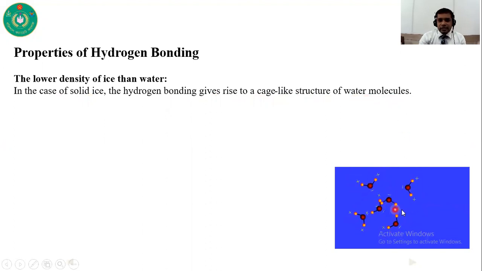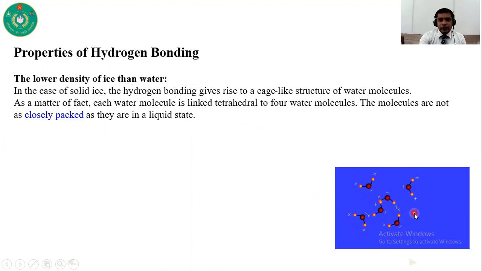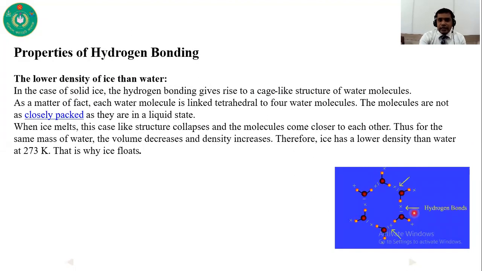You can see in this picture the cage-like structure, formed due to hydrogen bonding. Each water molecule is linked tetrahedrally to 4 water molecules. The molecules are not as closely packed as they are in the liquid state. That's why when ice melts, this cage-like structure collapses and the molecules come closer to each other.